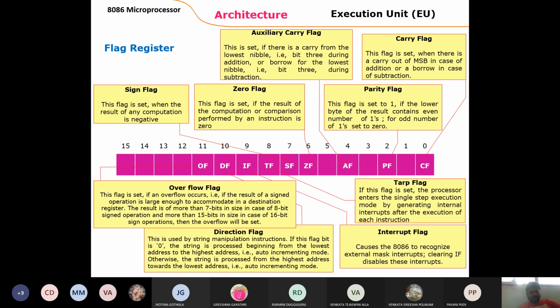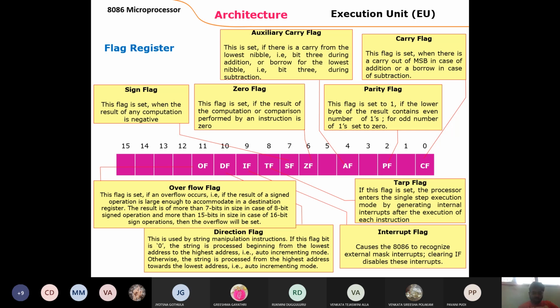So one more flag, the direction flag. The direction flag is for the purpose of receiving the data or transmitting the data, which means read operation or write operation. So what is the read operation? Already said that. Read operation means when the user gives data to the processor to execute, receiving the input from the user is called a read operation. The processor receives data from various IO devices or memory unit. Receiving data from the user is called a read operation.